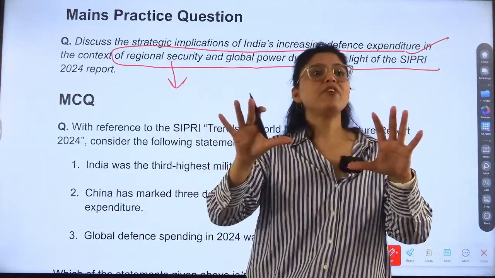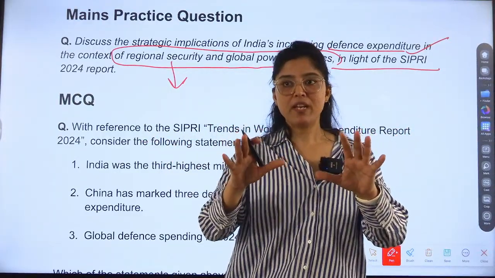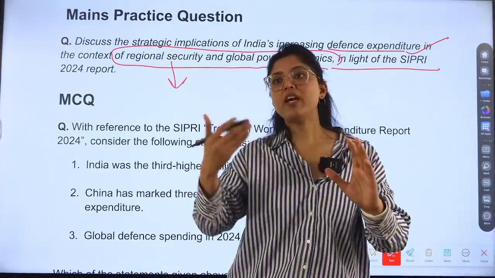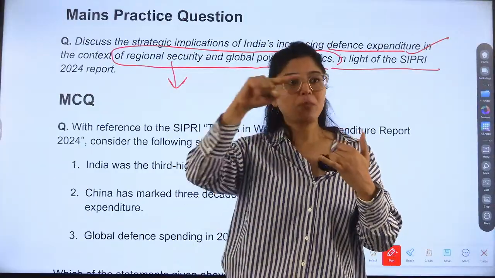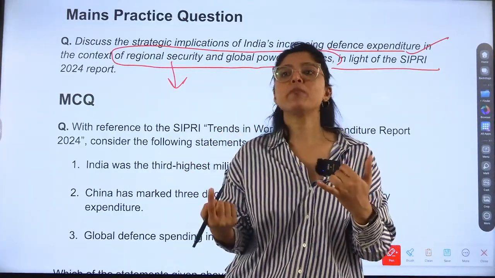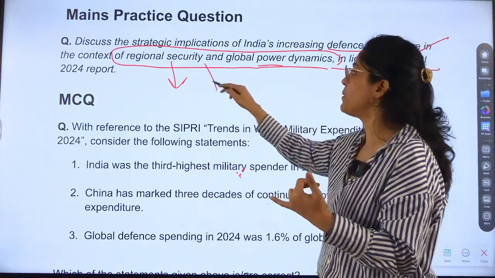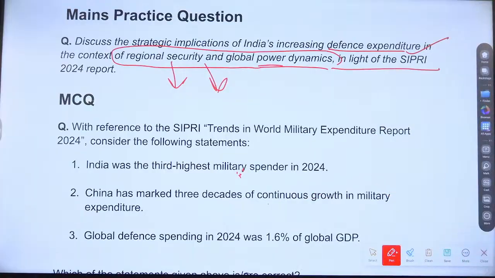India is never an attacker, right? It has never been, right? But it also helps other countries whenever they are under threat. So regional security, it gives a chance for India to emerge as a global leader again, and a friend also. Regional security, it will be helping neighboring countries also. Global power dynamics also will be influenced, right? In light of the SIPRI report.